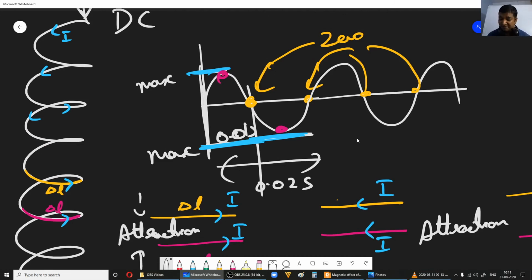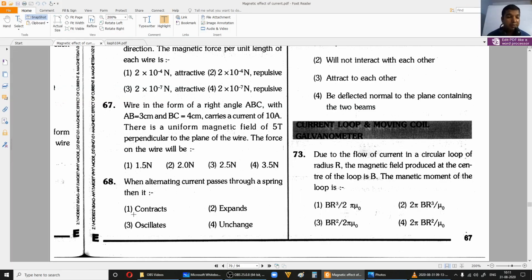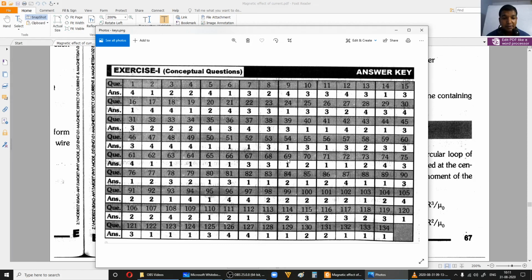We have studied this in your 11th standard chapter, mechanical properties of solids: shear stress, shear strain. That is valid in your spring. Therefore it keeps oscillating. So the answer for 68 is that it oscillates, and the option is 3.